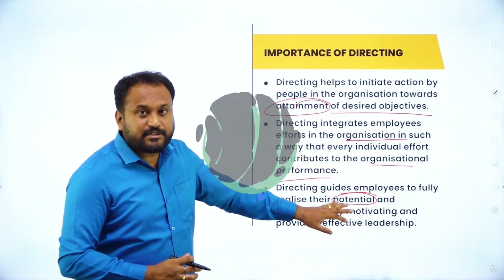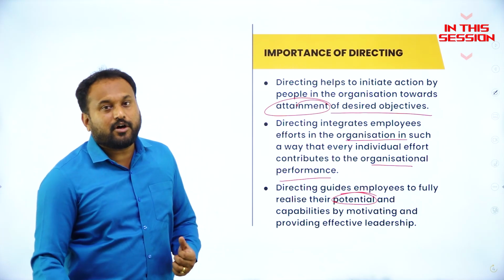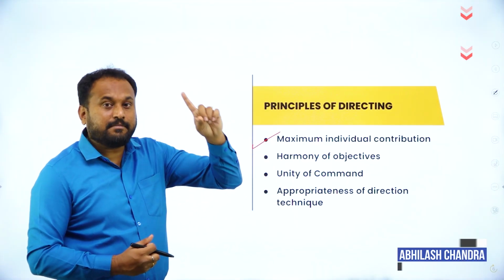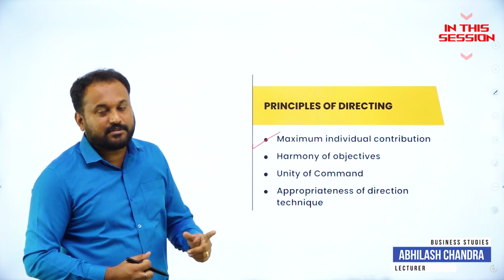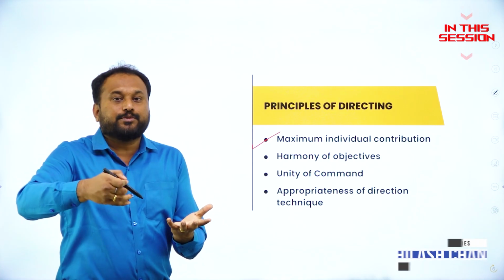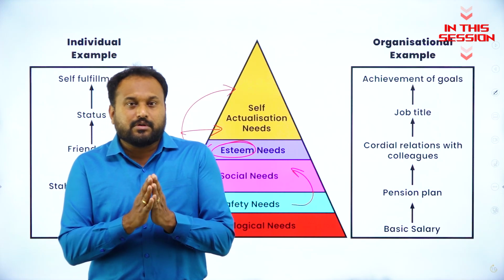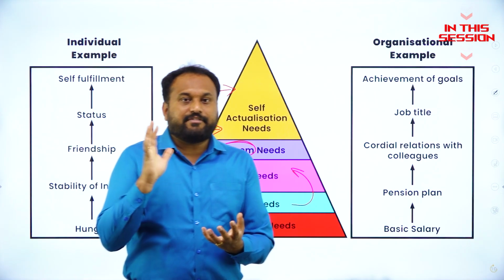When people give us the work, then only we'll come to know whether we are capable of doing it or not capable of doing it. Unity of command: one person is your boss, right? So you should report to that only one person. Each and every individual will have one person as the boss, so unity of command should be there. Whatever you are doing, in that you are the best, nobody can touch you. That is called self-actualization.